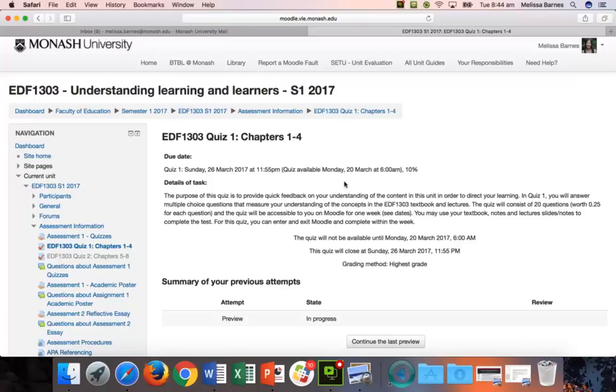So if you take it the first time and you feel pretty confident, then you don't need to take it again, but you can try as many times as you like. Because the purpose of this quiz, as we've mentioned before, is that we just want you to learn through this experience. So if you learn something from having to get into your textbook and identify the correct answers for this, then it's a win-win. We just want you to actually access your textbook and the information in there.